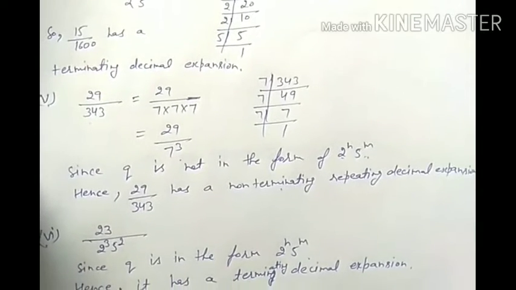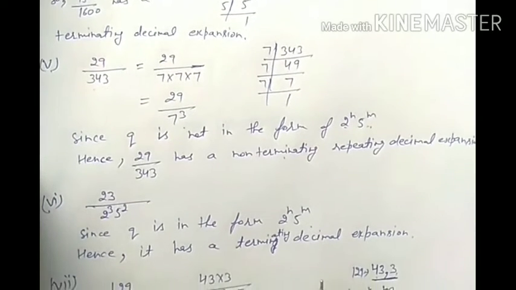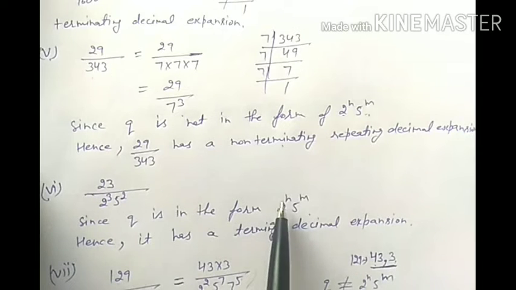Sixth part is 23 over 2 raised to power 3, 5 raised to 2. Since the denominator is in the form of 2 raised to power n, 5 raised to power m, hence it has a terminating decimal expansion.